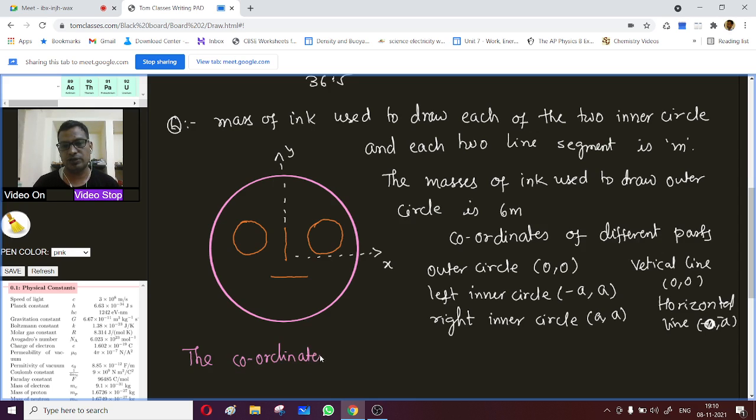Yes, what will be the coordinates of center of mass? Yes, I give you 30 seconds. Can you work it on? Yes, I'm trying it.